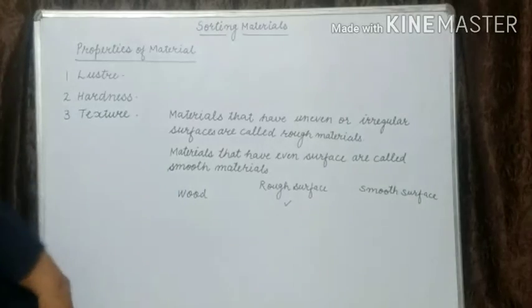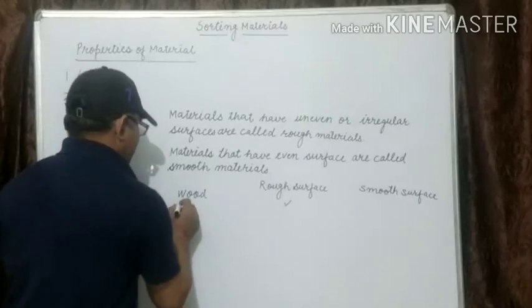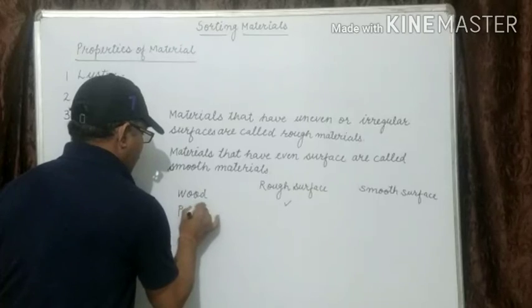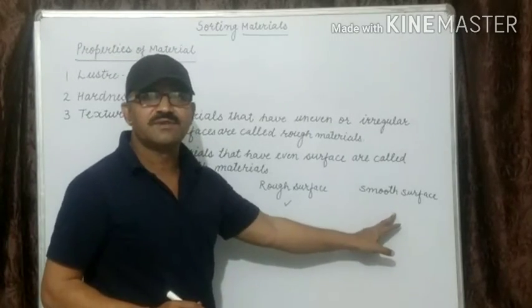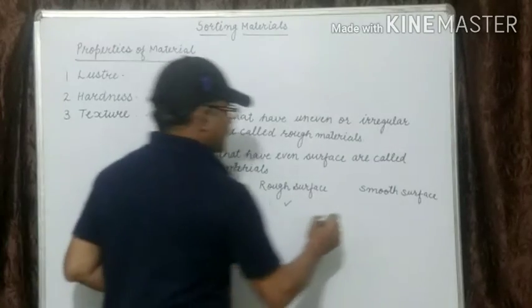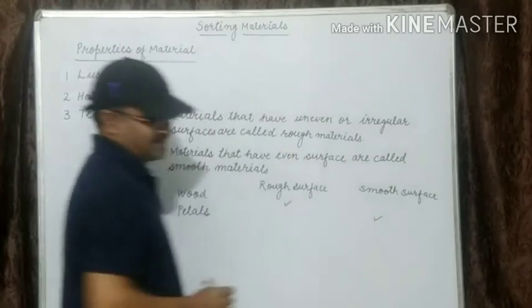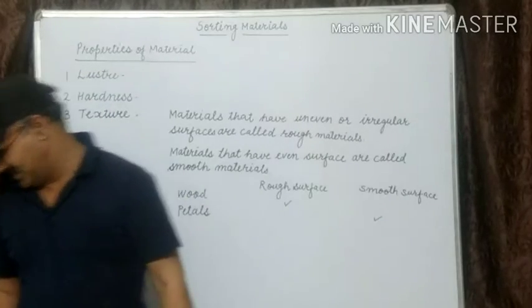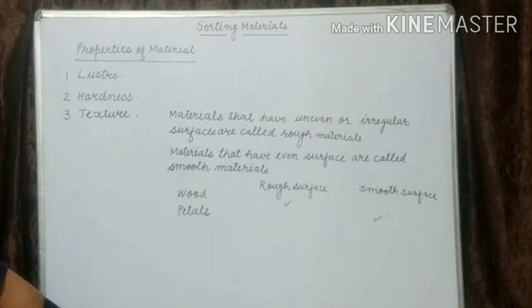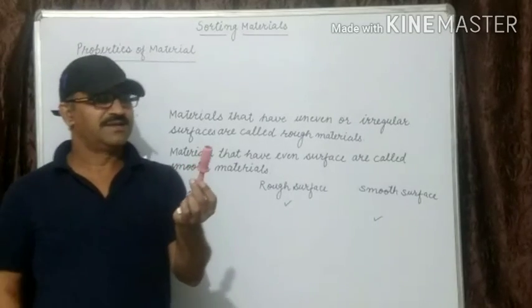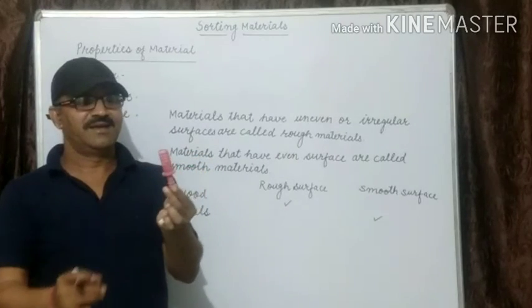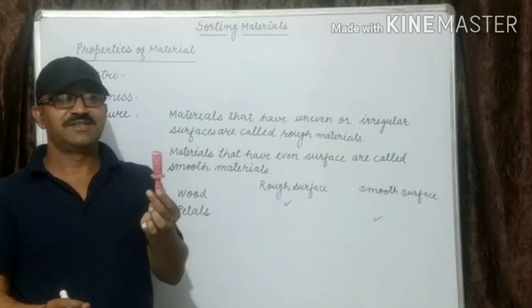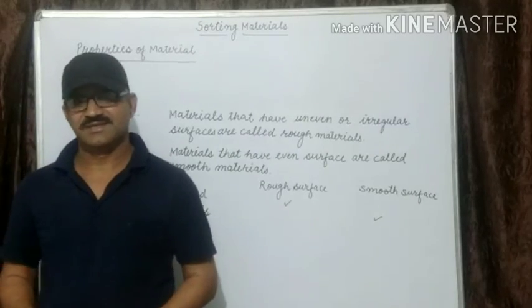Second is petals. Are petals a rough surface or smooth surface? Answer is smooth surface. Now another example, is this having a rough surface or smooth surface? This is having a rough surface.